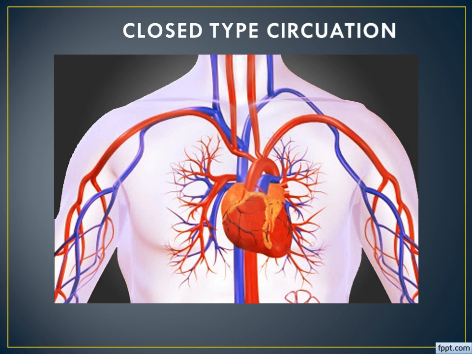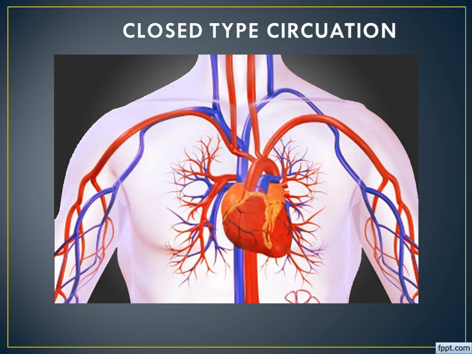The blood is taken away from the heart through the blood vessels. The same way, the blood is taken towards the heart also through the blood vessels. Especially we can say artery as well as vein, and the minute blood vessels, capillaries, perform this function. So the blood moving inside the blood vessels is known as closed type circulatory system.